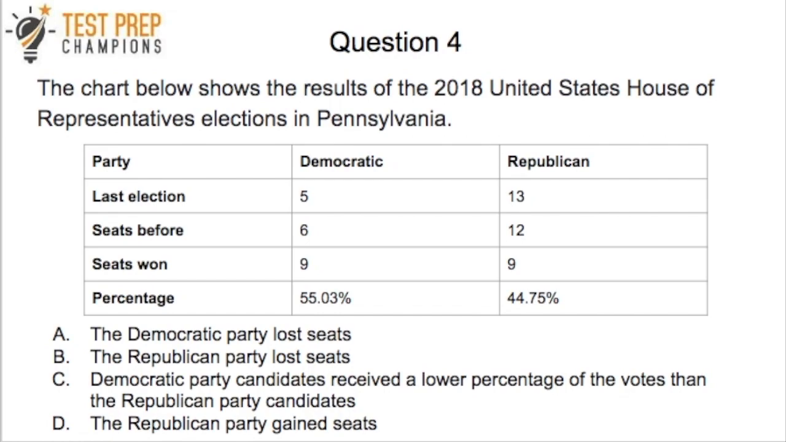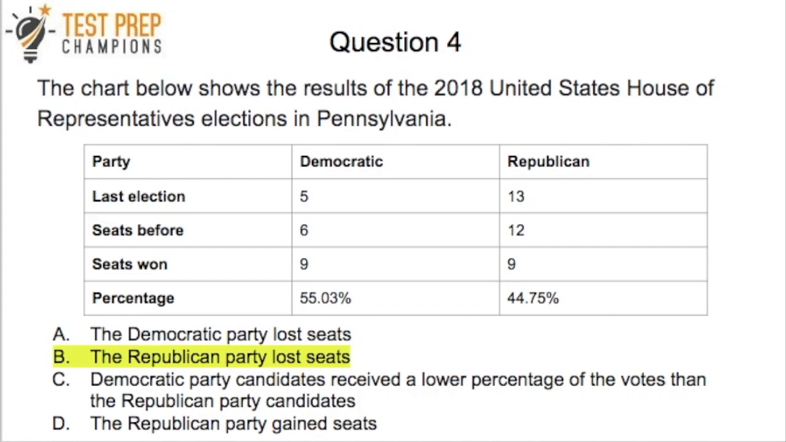So I'd like you to pause the video, review A, B, C, and D, and try to get the right answer. And as always, we'll go over it. Okay, so the correct answer here is B. And A is wrong because the Democratic Party had 6 seats before, and then it looks like they won 9. C is wrong because we can see the Democratic candidates received about 55% of the vote, which is higher than the nearly 45% the Republicans had.